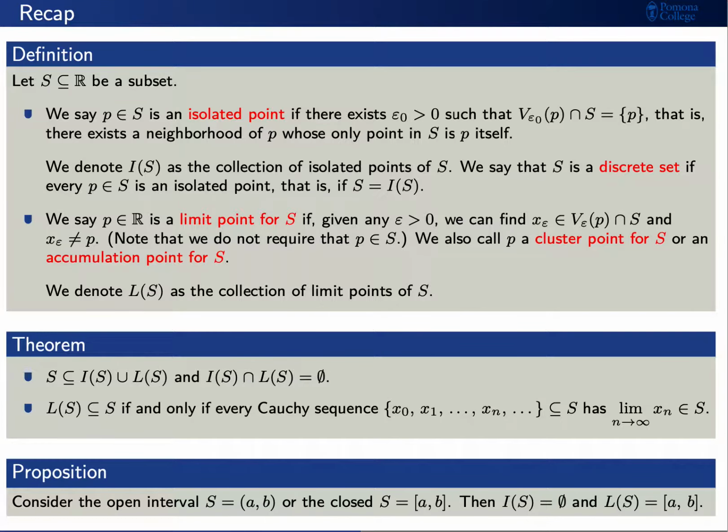As examples of this, let's consider the open interval from a to b, or even the closed interval from a to b. Then I(S) is the empty set, that is, there are no isolated points in these intervals, and L(S) is the closed interval from a to b. You'll notice that L(S) contains some points not in S if S is the open interval.